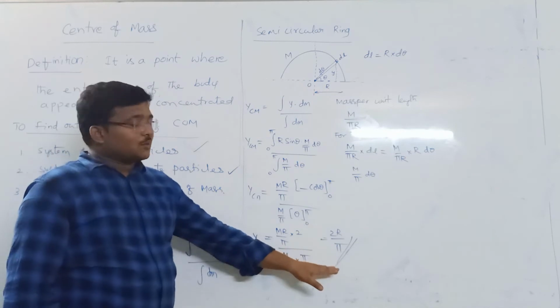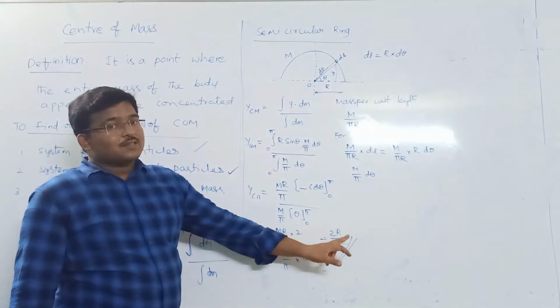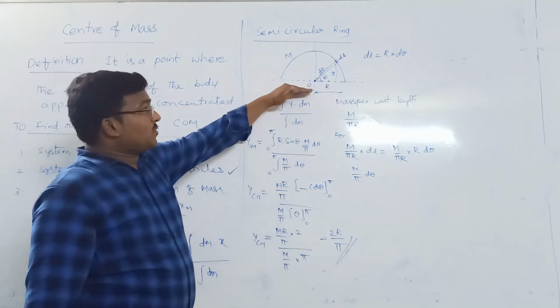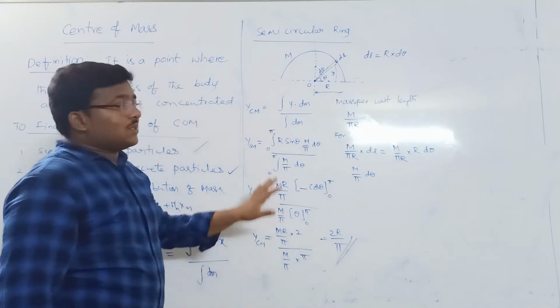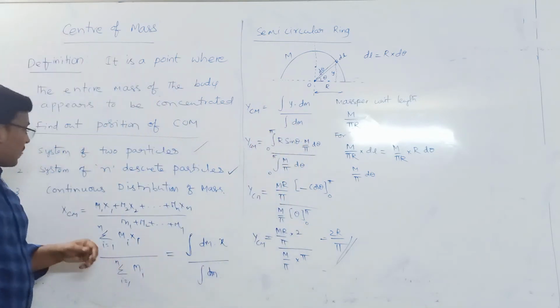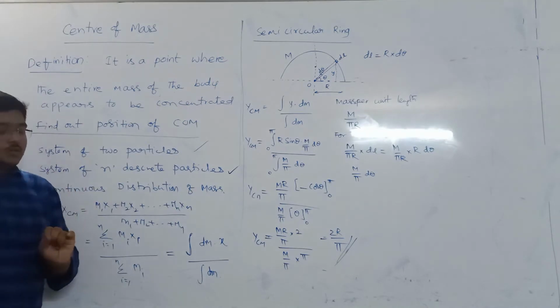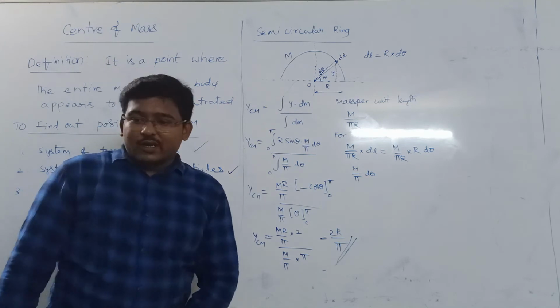What is the formula for the semicircular ring center of mass position? 2 times radius by pi. So from the origin it may be situated somewhere here. Okay? So this is the way to find the center of mass of continuously distributed masses. First we found it for a rod and second for a semicircular ring.